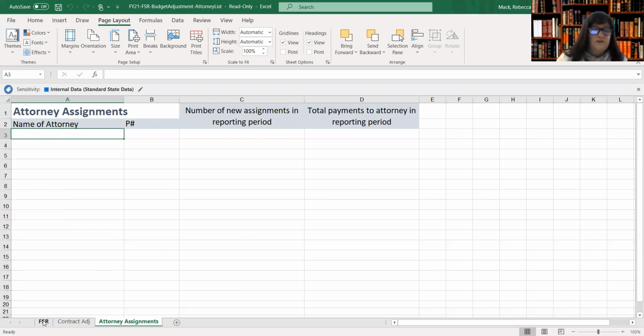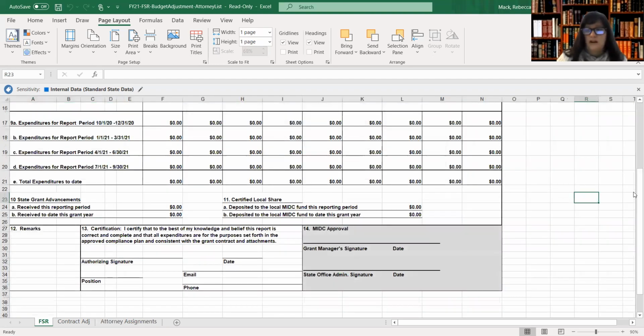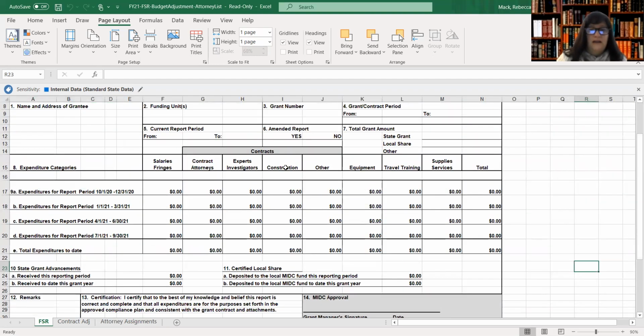Of note, we do not ask on the FSR for you to supply, and in the contract as well, the invoices that you are paying to contract attorneys, because they are the most voluminous aspect of the system reporting here.